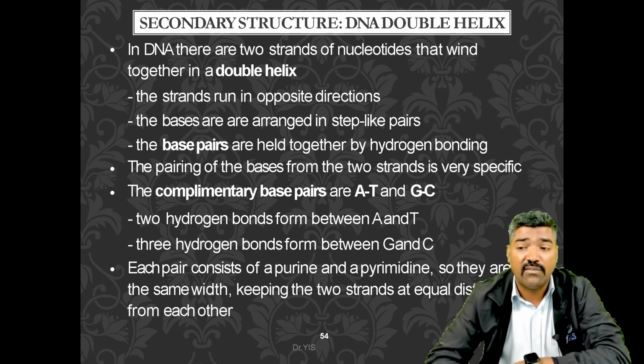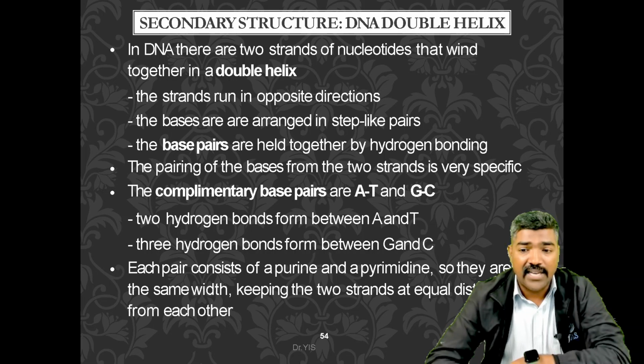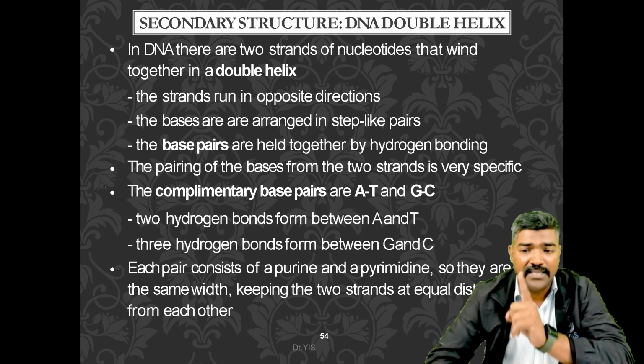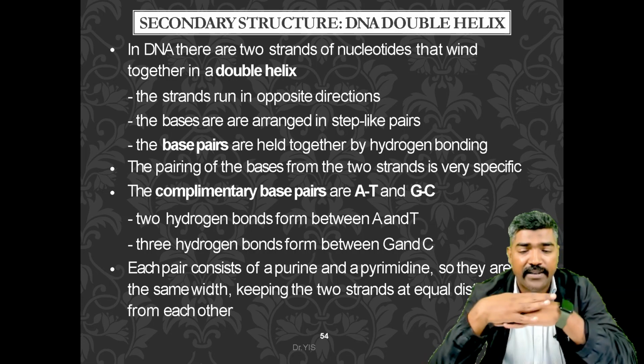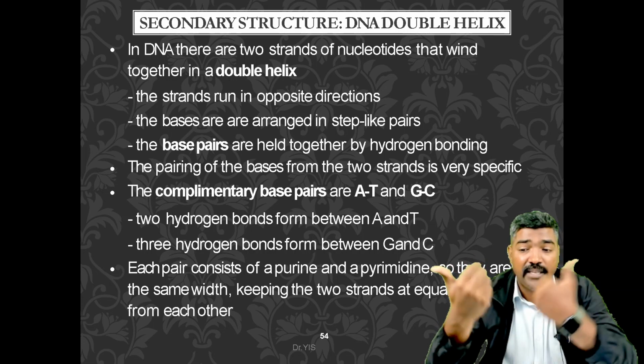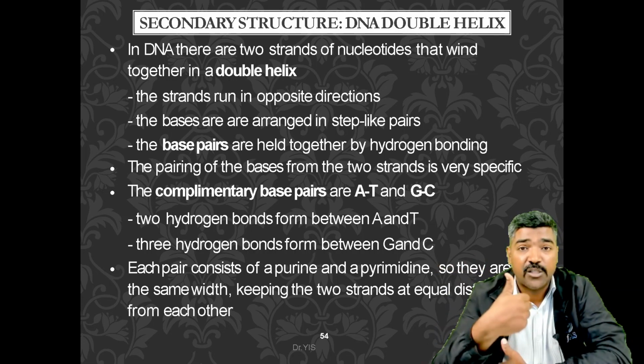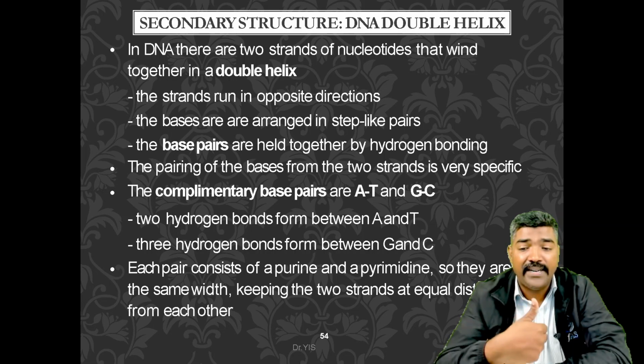Now the second structure, the DNA double helix. There are two strands of nucleotides that wind together into the double helix. The strands run in opposite directions. The bases are arranged in a step-like manner, with ladder-like pairs. The base pairs are held together by hydrogen bonding, and the pairing of the bases from the two strands happens in a very specific way. That is the complementary base pairing.